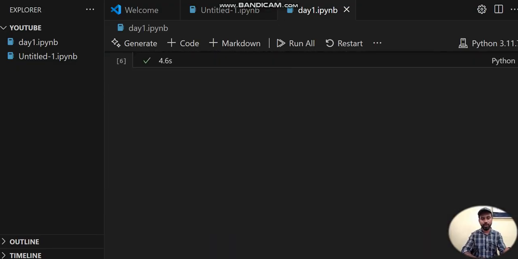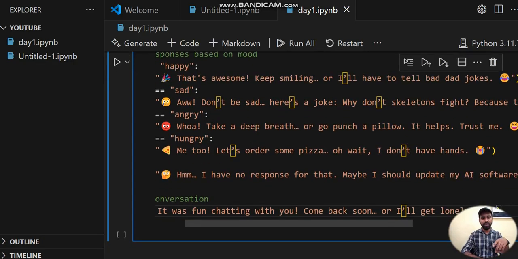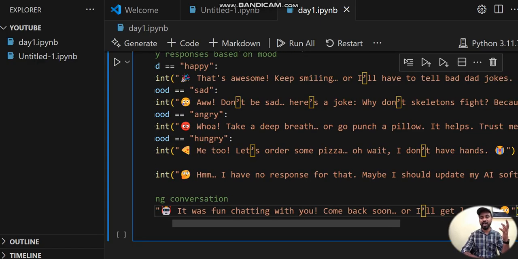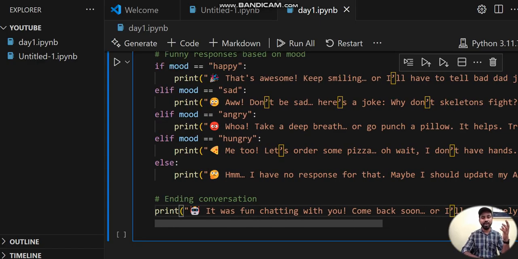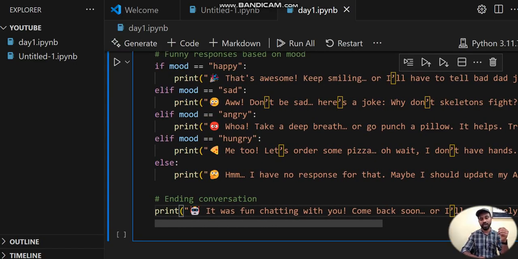So now it will go here, and I have to press Control C. Then if your entered mood is happy, it will print that's awesome, keep smiling, or I will have to tell bad dad jokes. And if you say sad, then it prints don't be sad, here is a joke: why don't skeletons fight? Like this it will have a funny conversation. Angry means oh take a deep breath and go punch a pillow, it helps, trust me. Okay, that is how it works in a funny way.